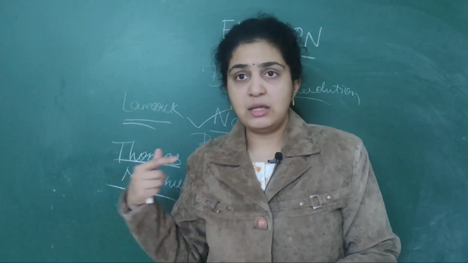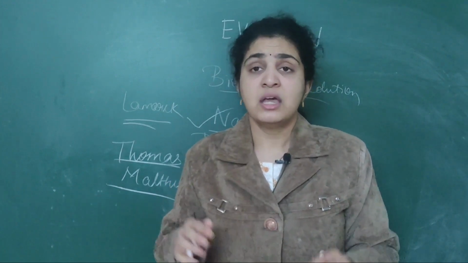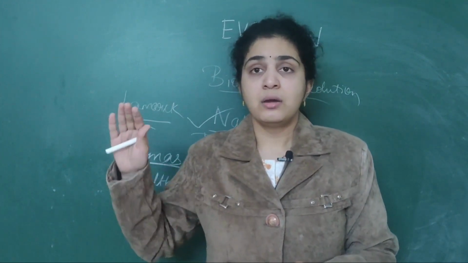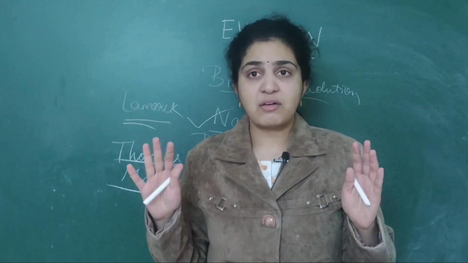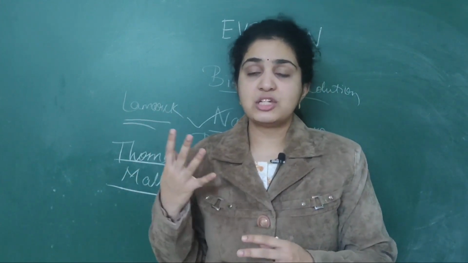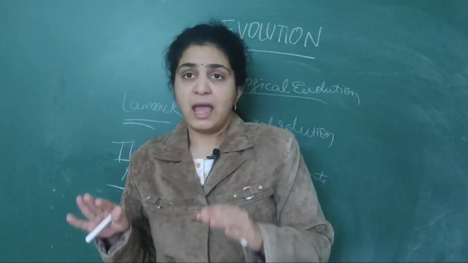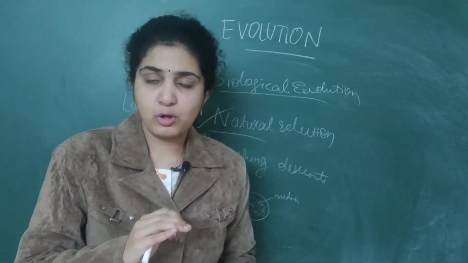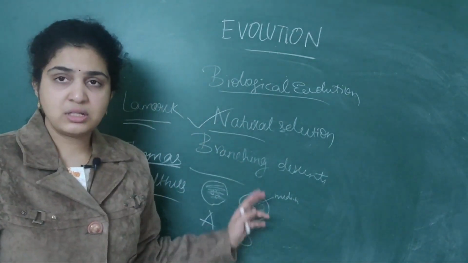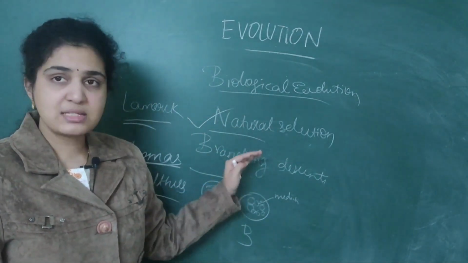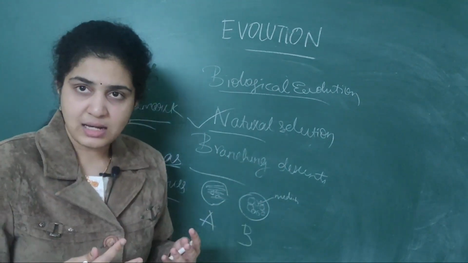So this theory he proved about populations. If resources are limited, the population size also should be stable. If resources are available in plenty, then the population size can increase. Everything is related to population size as well as resources. So these are the three theories that you should remember about natural selection, and that nature selects for